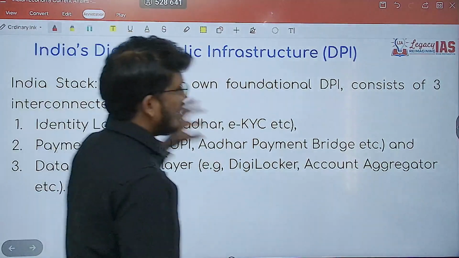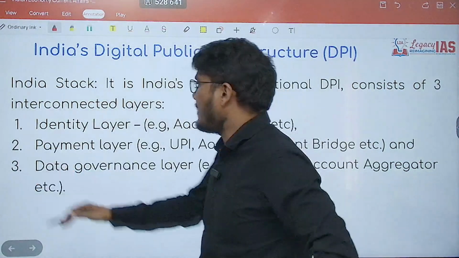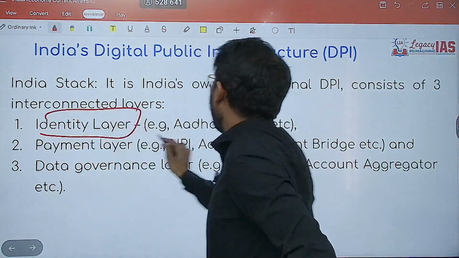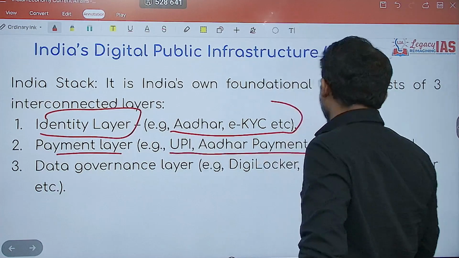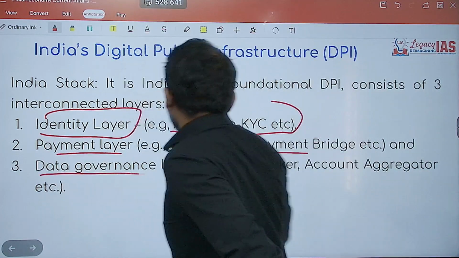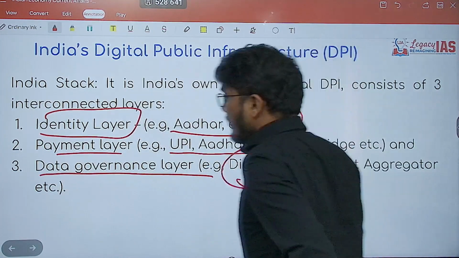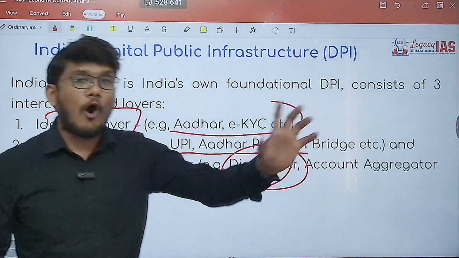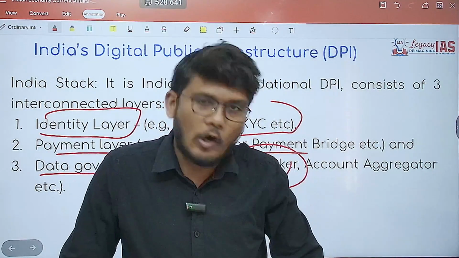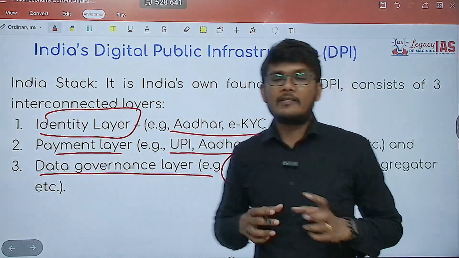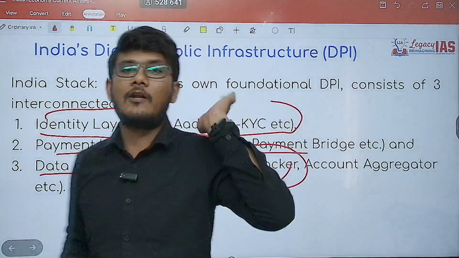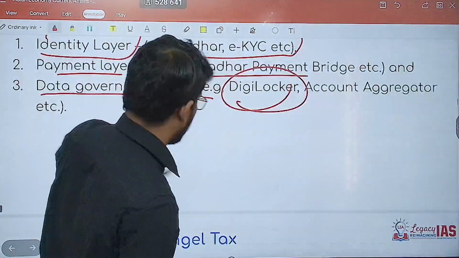If we take a relevant Indian example, for the identity layer, you have Aadhaar, eKYC. For the payment layer, you have UPI, Aadhaar payment, etc. For the data governance layer, you have DigiLocker. What is DigiLocker? It is where you can store all your original documents. A document stored in DigiLocker is as good as presenting an original one to the required authorities.